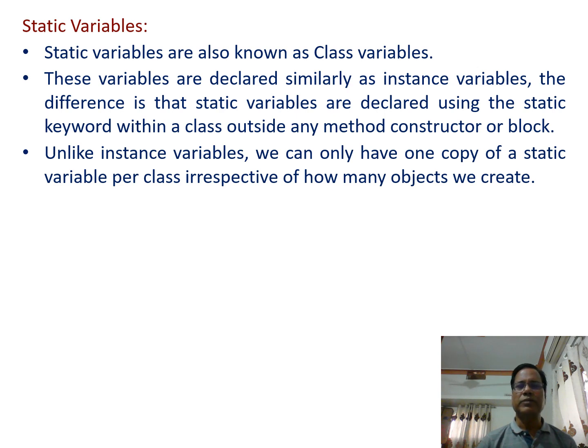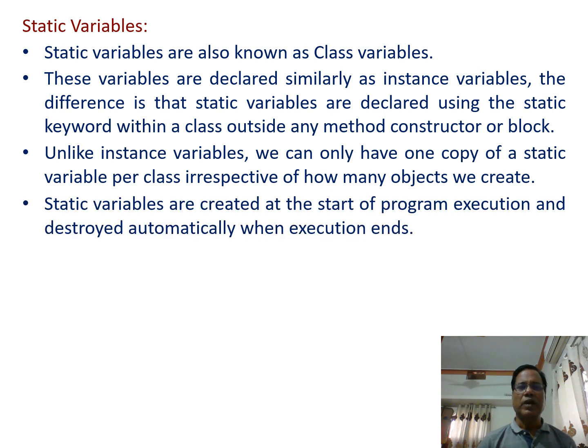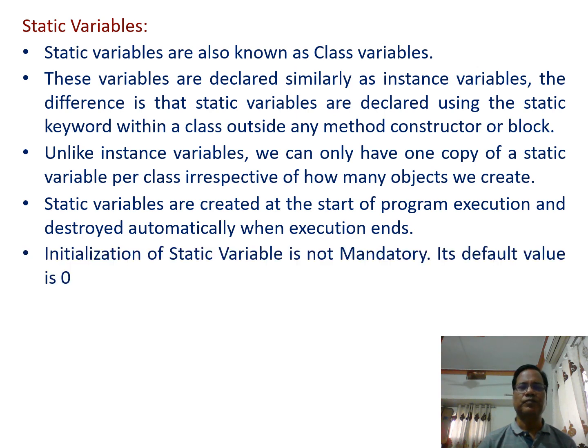Unlike instance variables, we can only have one copy of a static variable per class irrespective of how many objects we create. Static variables are created at the start of program execution and destroyed automatically when the execution ends. Initialization of a static variable is not mandatory. Its default value is 0.